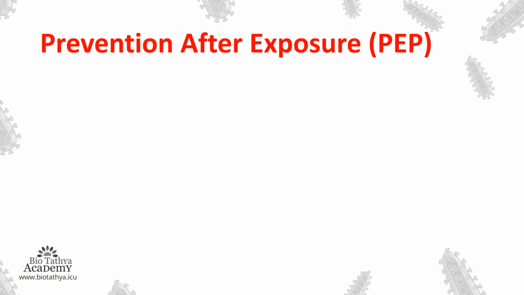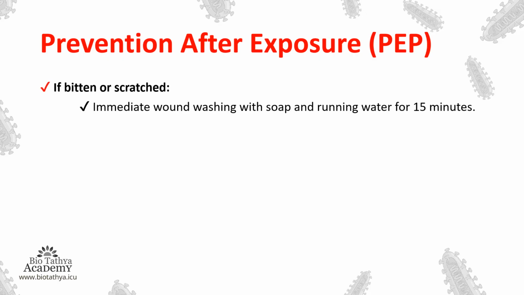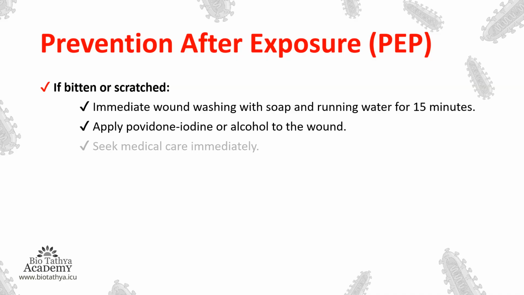Prevention after exposure. So what does this mean? If a person is exposed to rabies virus or a rabid animal, what prevention can that person take? First, if bitten or scratched, immediate wound washing with soap and running water for at least 15 minutes. Apply povidone iodine or alcohol to the wound.